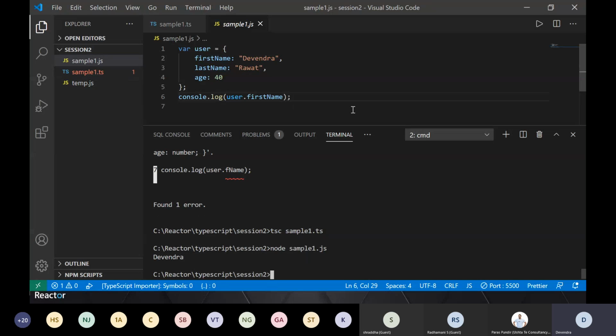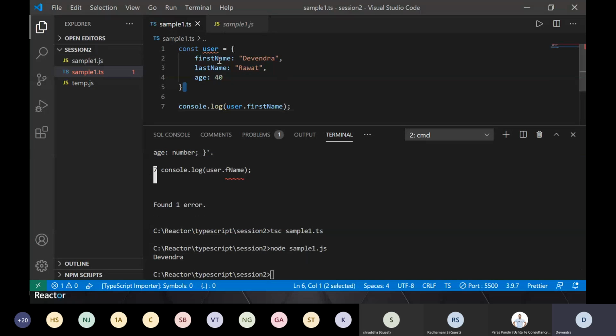Now, one important thing to note here is that the type of first name is already shown as string, right here, and age as number. So this comes in TypeScript with inference. We say that this type is assigned by inference, right? It saw that some value is assigned to first name, so it should be of type string.